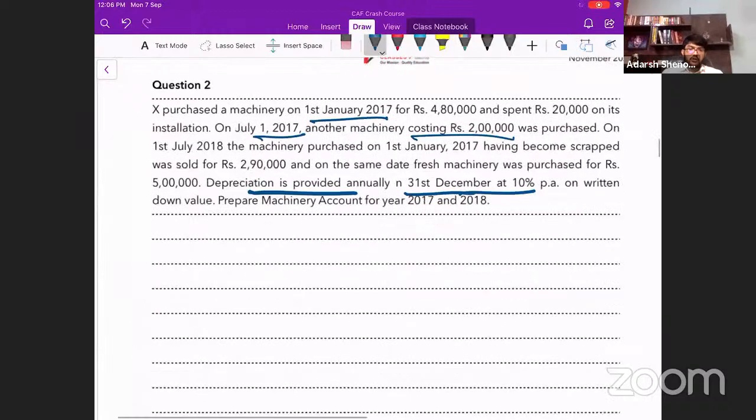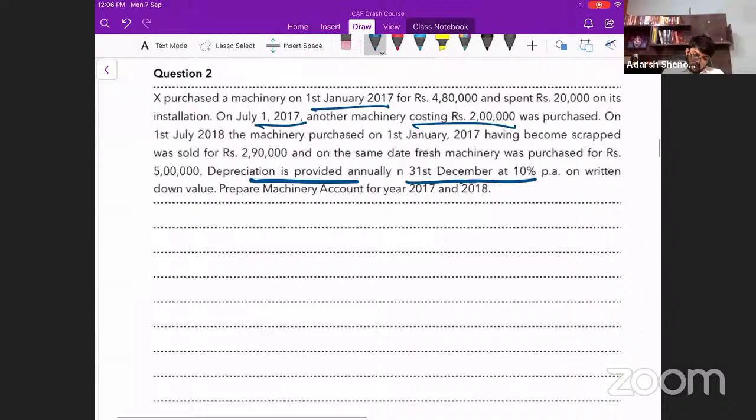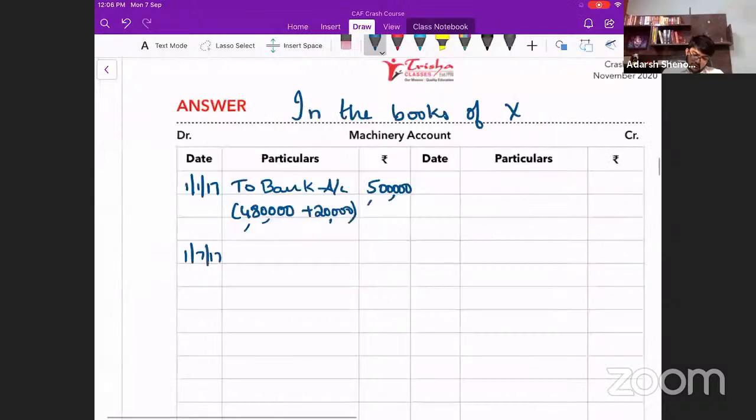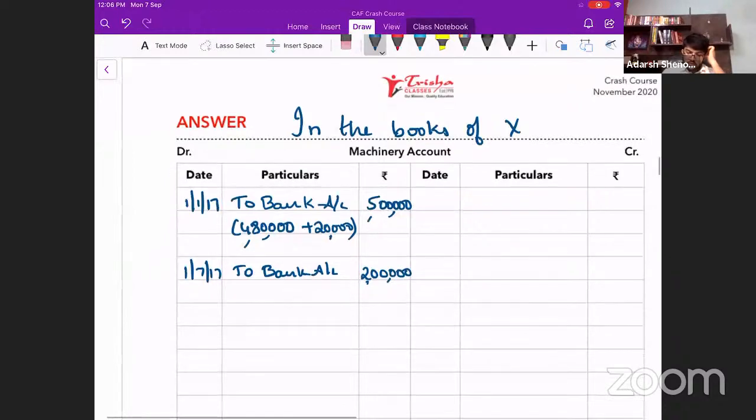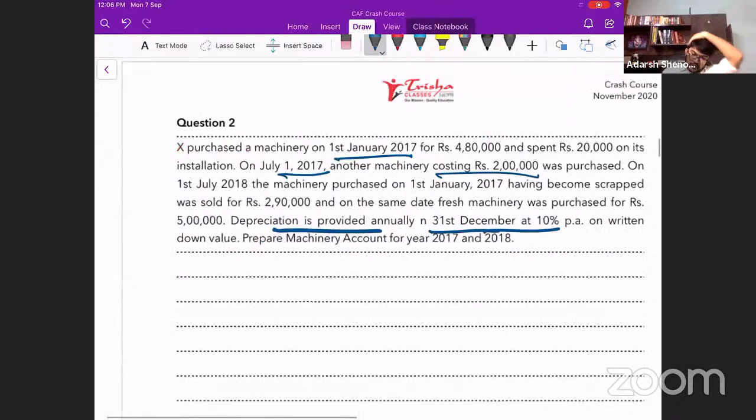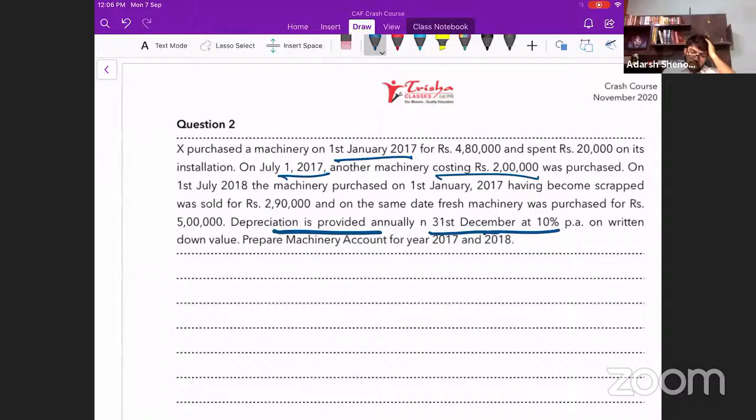So shall we record it? 1/7/2017 to bank account, 2 lakh rupees. Done. This is it. Only two machineries.